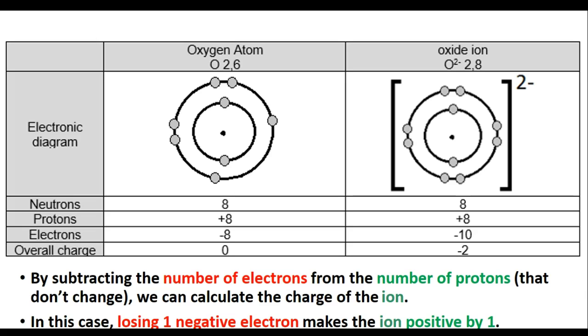So again, by subtracting the number of electrons from the number of protons, you can calculate the charge of the ion. This time it has actually gained electrons. That shouldn't say losing electrons at the bottom, it should say it's gained electrons. It's gained 2, so it's gained 2 -1 charges that add up to -2.